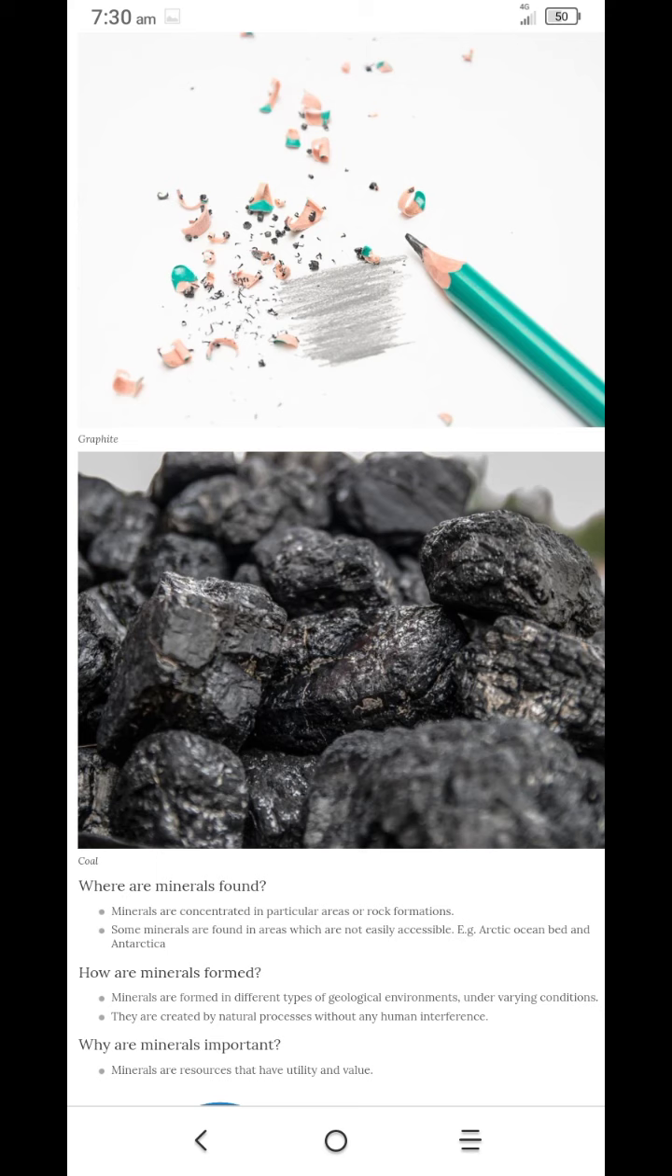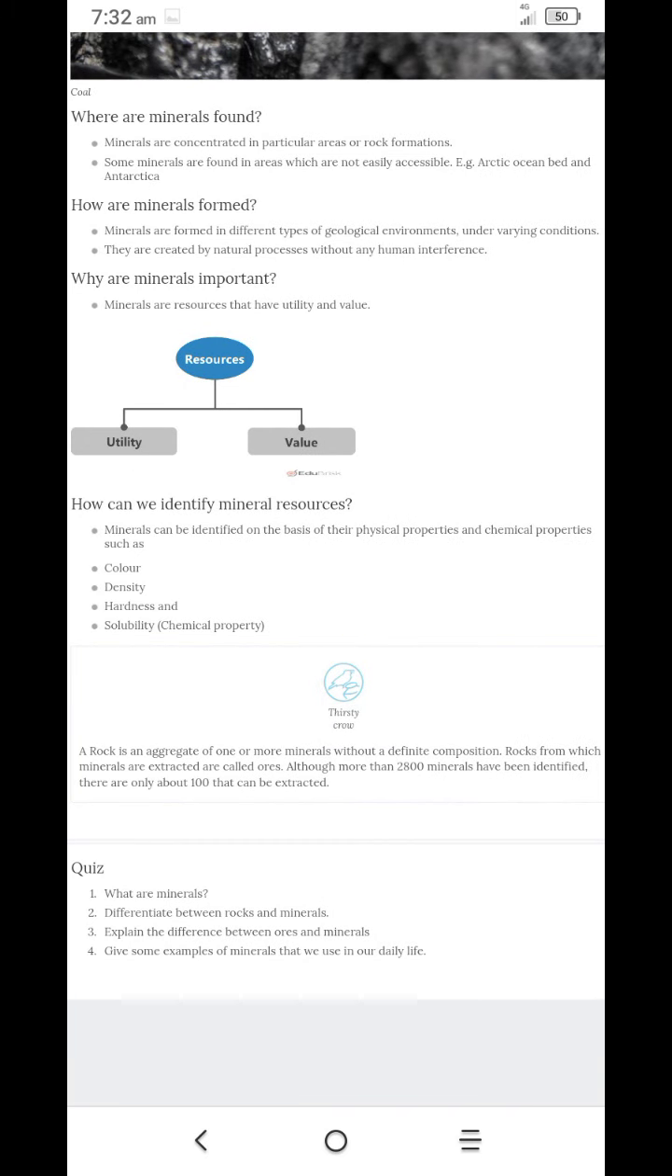So, how are minerals formed? Minerals are formed in different types of geological environments under varying conditions. They are created by natural processes without any human interference. Why are minerals important? Minerals are resources that have utility and value. Utility is usability, value means worth.